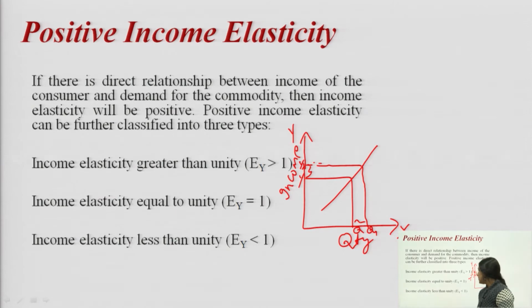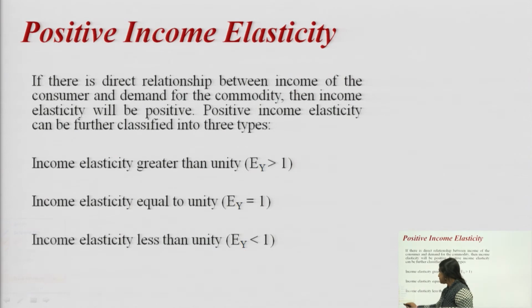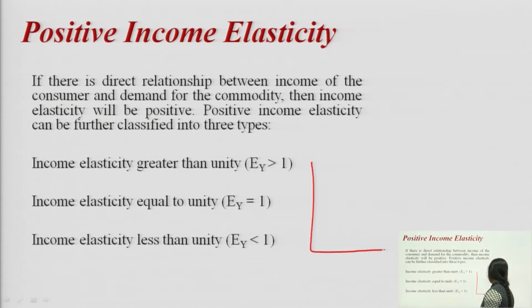Okay. Then comes the third type, that is income elasticity less than unity, where the percentage change will be less, and the graph will be the same. On the x axis we have quantity, on the y axis we have income.